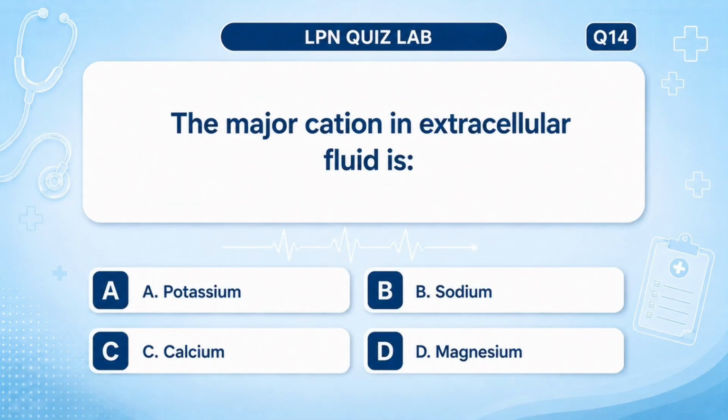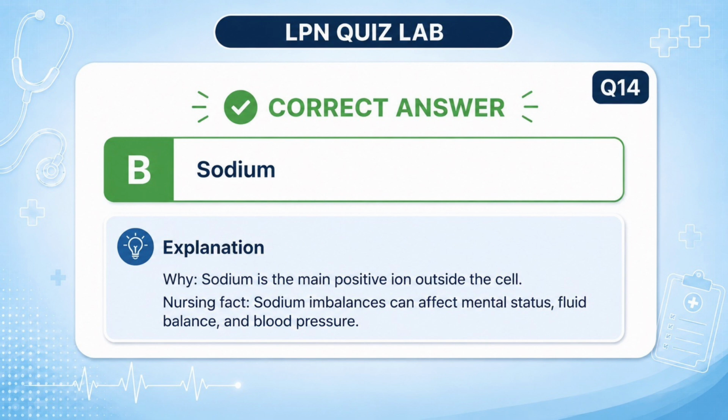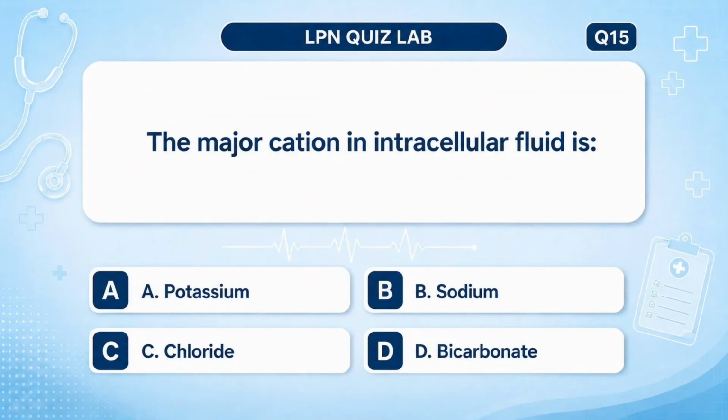The major cation in extracellular fluid is A. Potassium, B. Sodium, C. Calcium, D. Magnesium. Answer: B. Sodium. Why? Sodium is the main positive ion outside the cell. Nursing fact: sodium imbalances can affect mental status, fluid balance, and blood pressure.